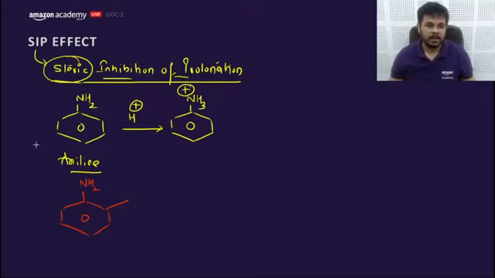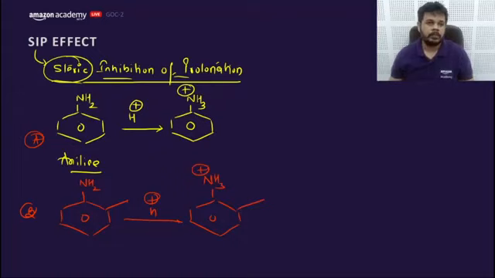and someone asks to compare the basic strength of A and B? What will happen? I'll ask myself. This CH3 would show plus H and plus I. That would be great for the basic strength, isn't it? So this plus I and plus H will increase the basic strength, and the order would be B greater than A. No, incorrect. That's why we are learning SIP.